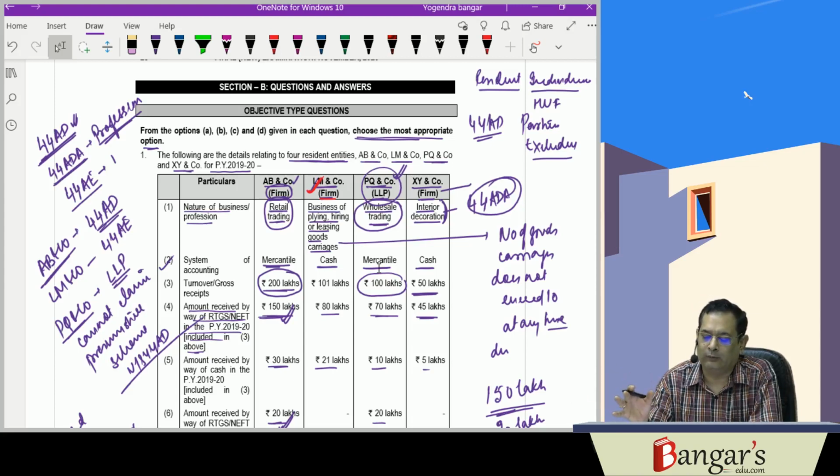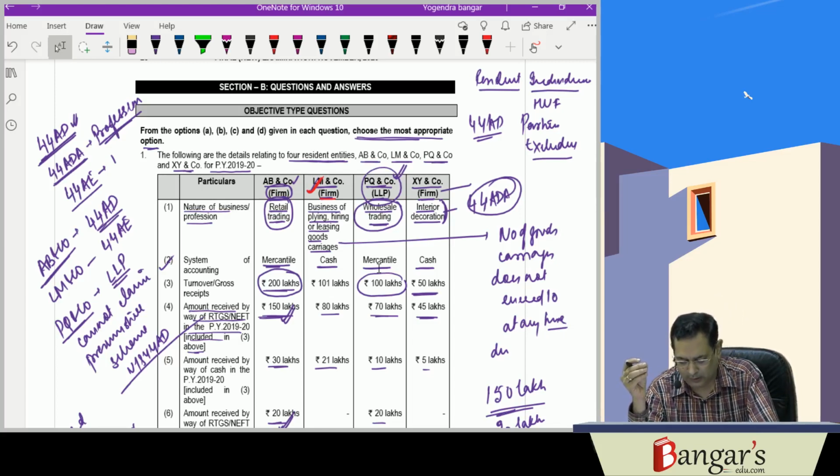For 44AE, those assessees who are engaged in the business of plying, hiring or leasing goods carriages and who do not own more than 10 goods carriages at any time during the previous year are eligible to claim 44AE. And in case of 44ADA, those professionals whose gross receipts from profession do not exceed 50 lakh are eligible to claim 44ADA.